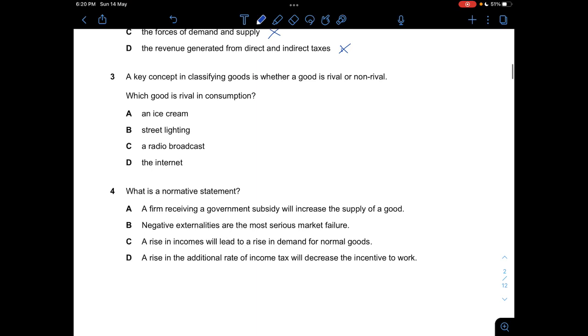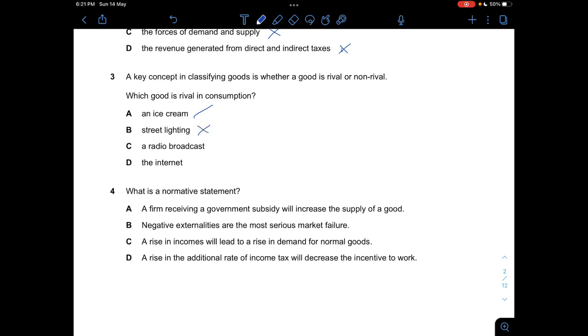Okay, question 3. A key concept in classifying goods is whether a good is rival or non-rival. Now, which good is rival in consumption? We can take a look at A, B, C, D, and see which one would be rival in consumption. Now, ice cream itself has to be made from scarce resources, so yep, that is rival in consumption. B, street lighting is a public good, so it is not rival in consumption because the usage of street lighting will not reduce the consumption for another person. So this is non-rivalry.